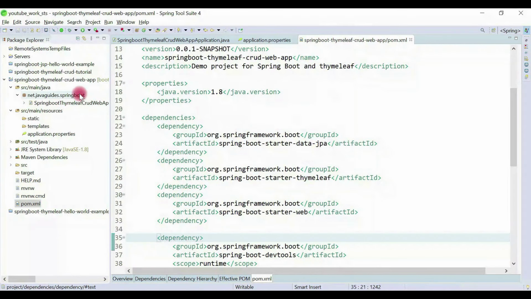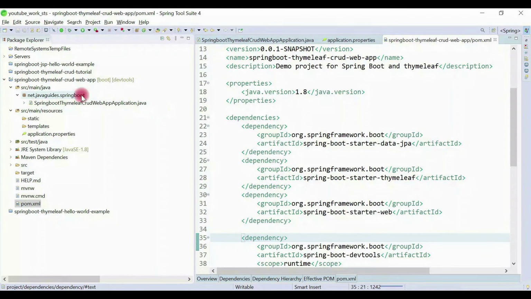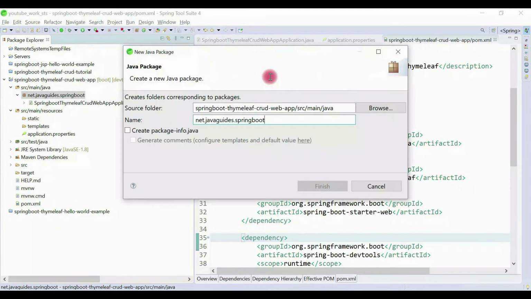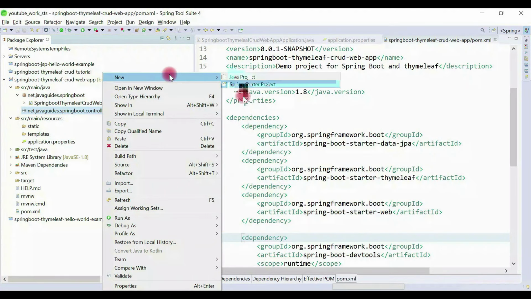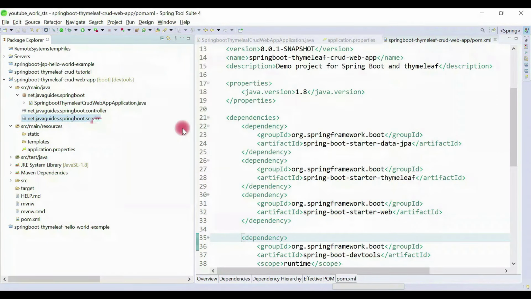Alright, now what we'll do is create our packaging structure. So let's go ahead and create a packaging structure as per our project architecture. Alright, so we're going to see how to create a 3-layer architecture. For that, we create packages. First we create a controller package. Next we create a service package where we keep all the service classes, and under the controller package we keep all the Spring MVC controllers.